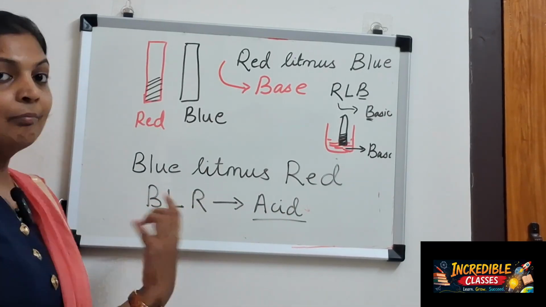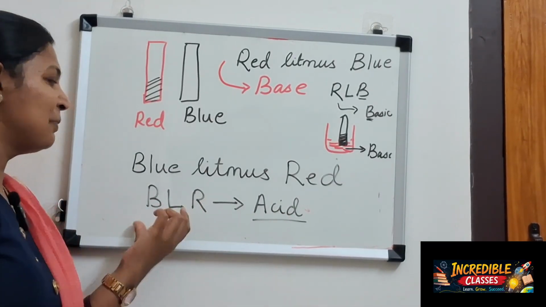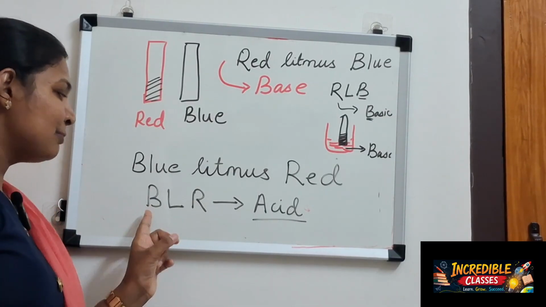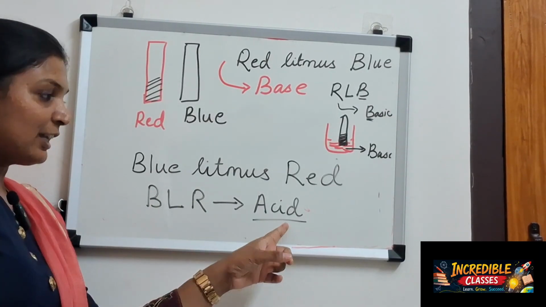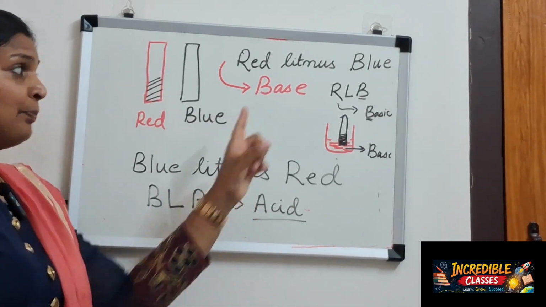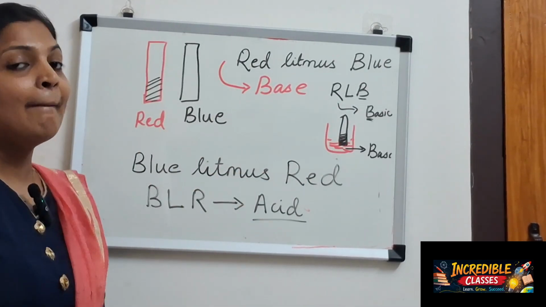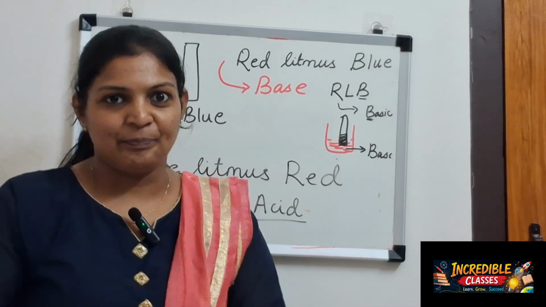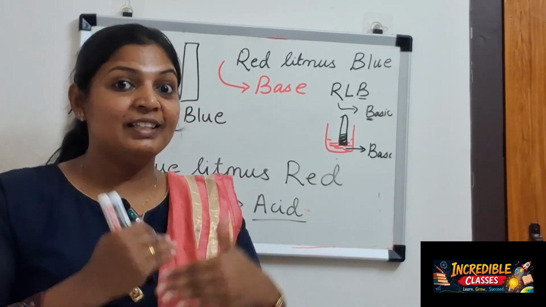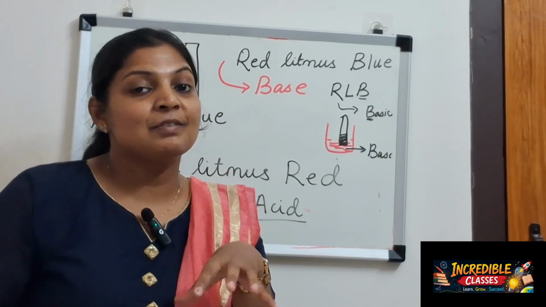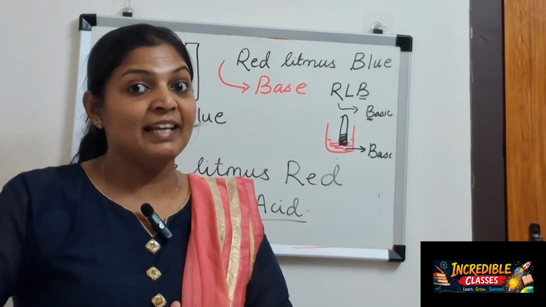BLR, the short form of Bangalore, you can remember that. Blue litmus changes to red, that means the substance is acidic. If the red litmus changes to blue, that means it is basic in nature. Clear?